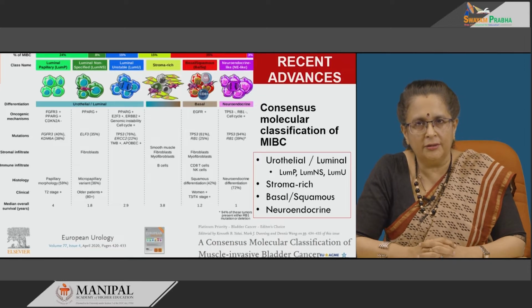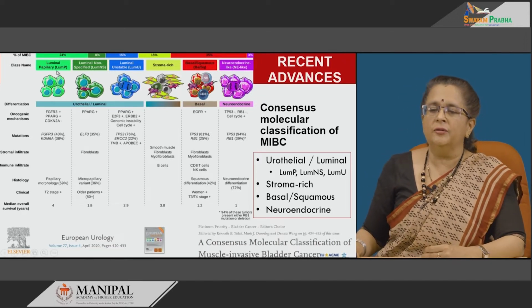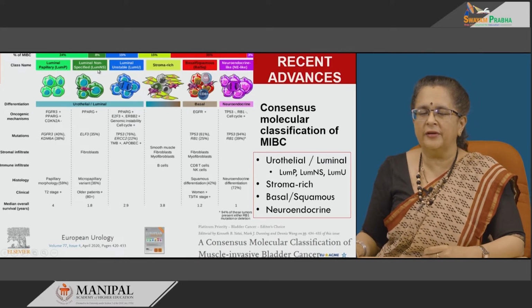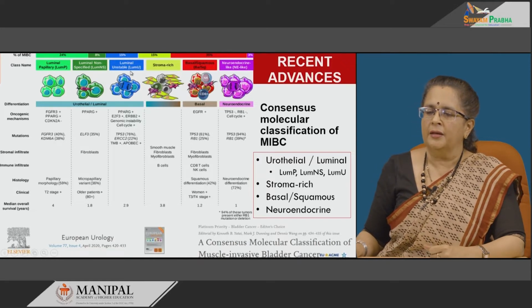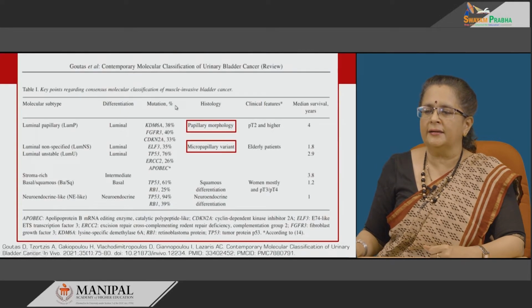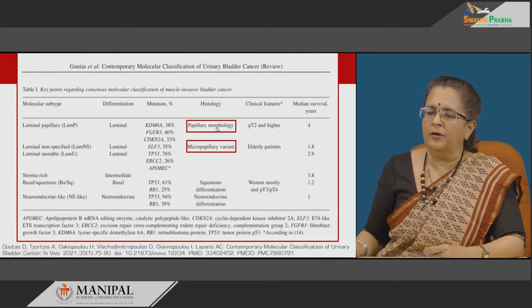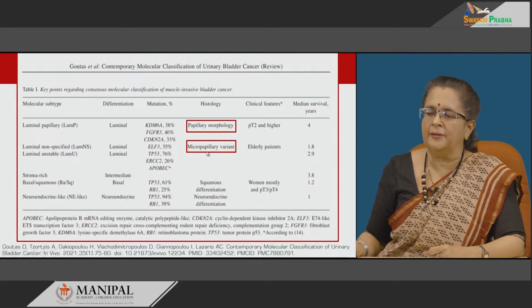Now, under urothelial luminal we have a few more subtypes. These will be luminal papillary or LumP, then luminal non-specified, LumNS, then lastly luminal unstable. Now, the importance of these is that they have specific morphologies also. The luminal papillary and luminal non-specified present a papillary morphology, with luminal non-specified even showing micropapillary variant.